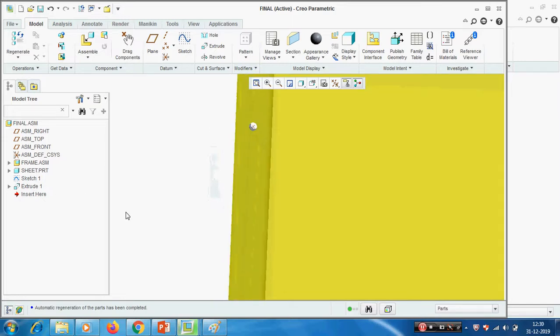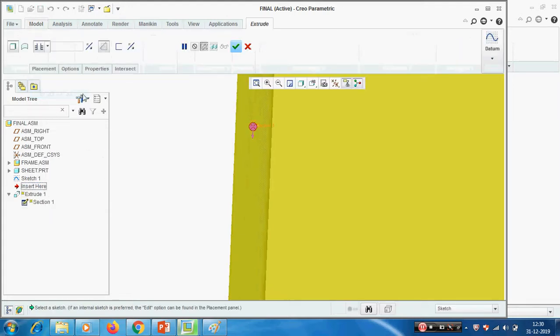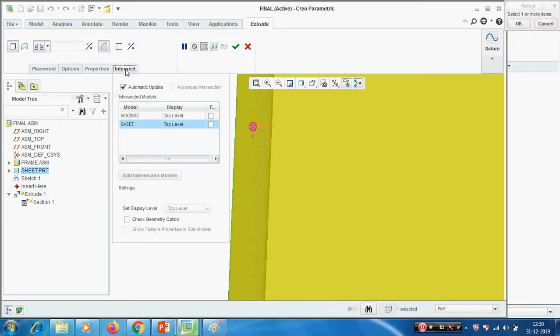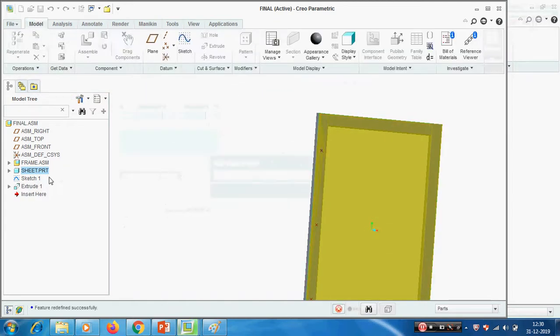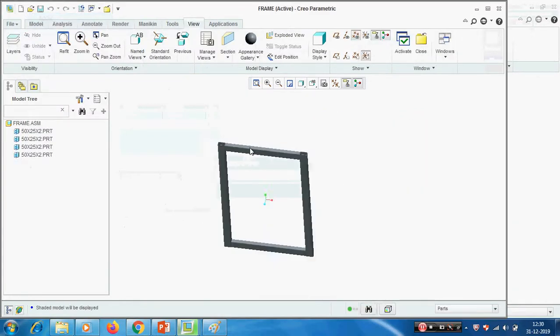Creating cuts and creating component in the assembly itself is called top-down approach. Now we have created the cut in the assembly itself. See, edit definition. We know these options. Here one more option is there, intersect. Pick this one. See, automatic update. In the automatic update, if you open the frame, whether you can see the holes or not.